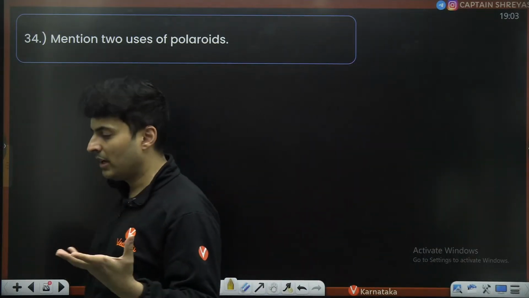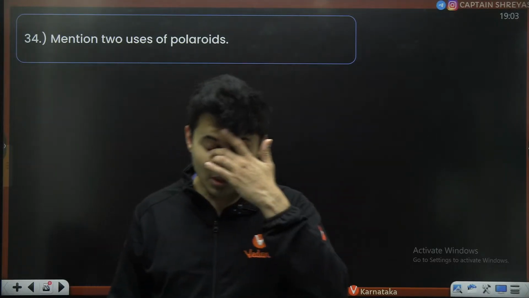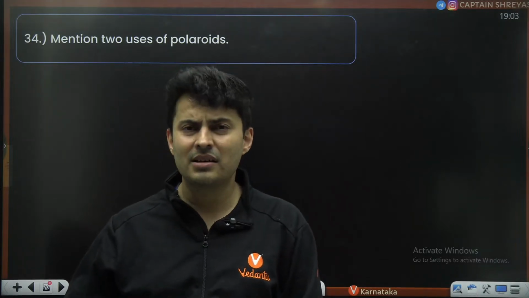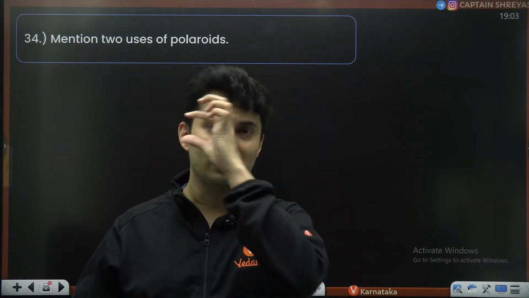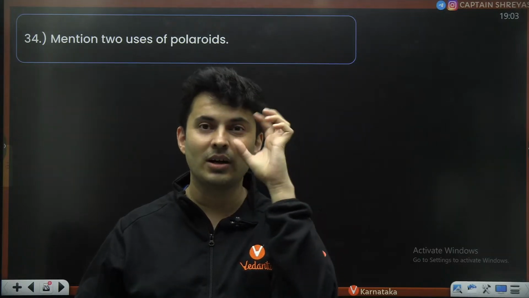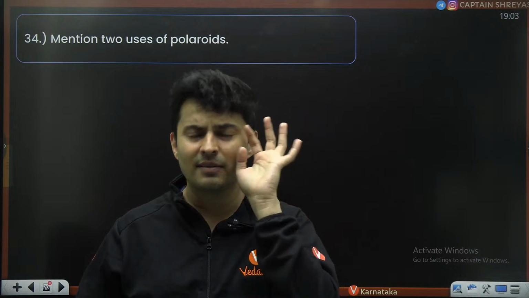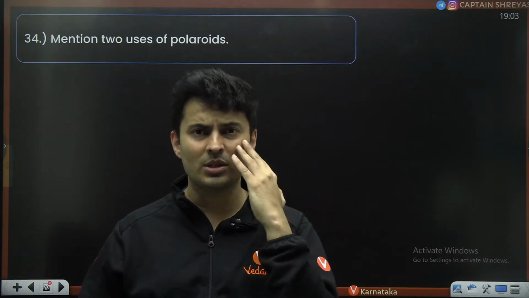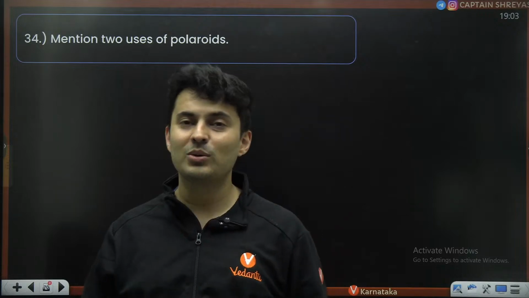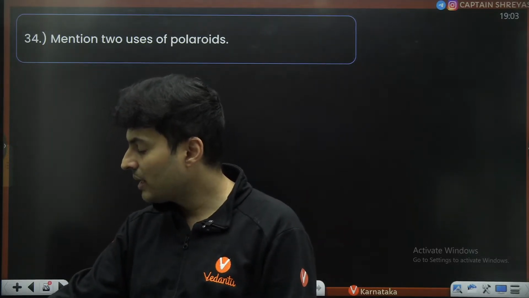One, they are used basically to prevent reflections from snow, desert, water. They are used in goggles. So Polaroids, you call it, polarizing goggles. They avoid as much reflected surface light as possible, so your eyes are protected and you don't feel that glare. So that is one use, in Polaroid goggles, correct? Yep, definitely. What are they also used for?